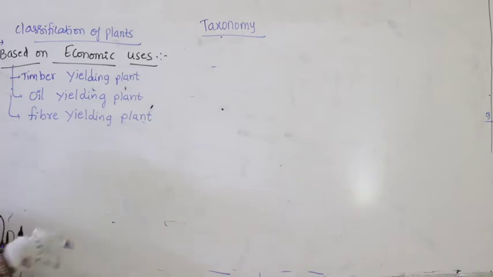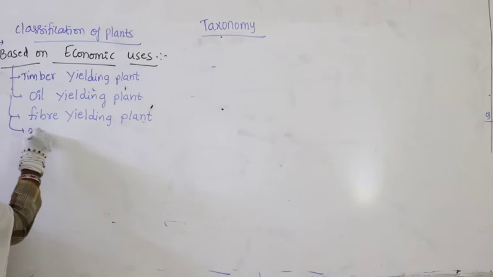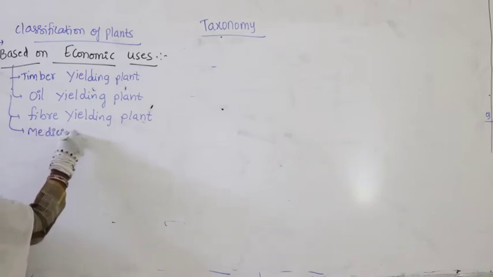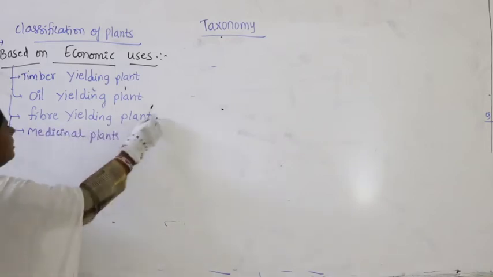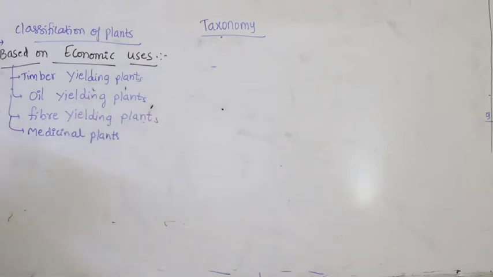If people know the plant has medicinal use, like ashwagandha, Rauwolfia, digitalis, belladonna, atropa, then as they get medicines from the plant, they call them medicinal plants. This is based upon their economic uses, because they did not know the names of the plants.